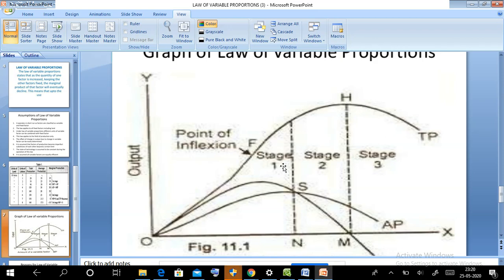And later, after point H, it is decreasing. That is TP. Then AP: in the first stage it is increasing, in the second stage it becomes maximum, and in the third stage it is decreasing. And MP: in the first stage it is increasing and reaches a maximum. When it enters the second stage, average product and marginal product are equal, the marginal product is decreasing in the second stage, and in the third stage it is negative.